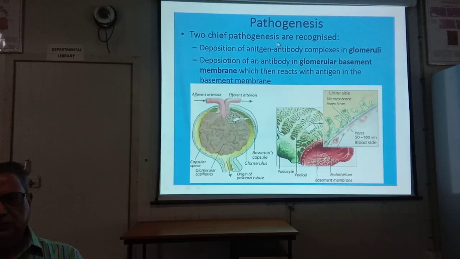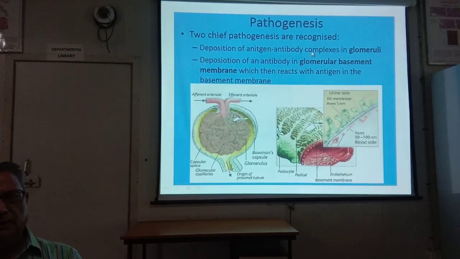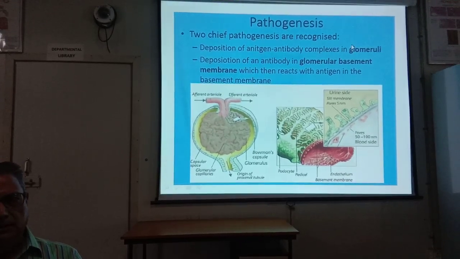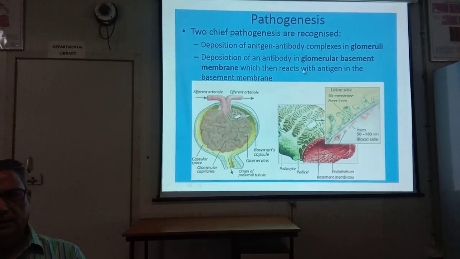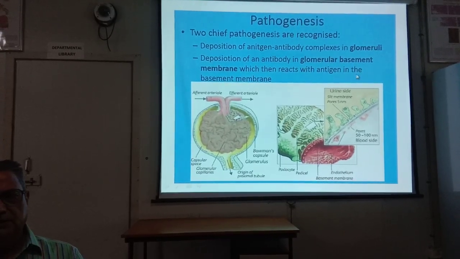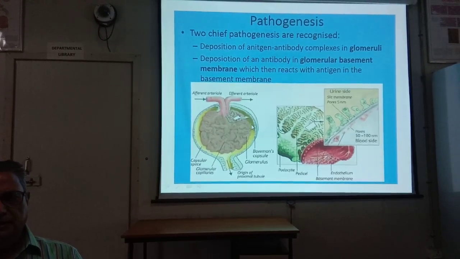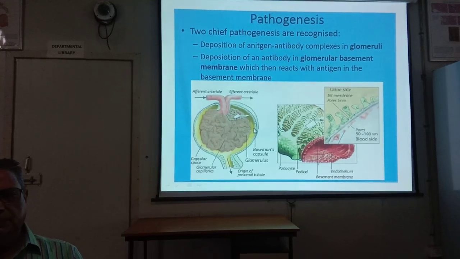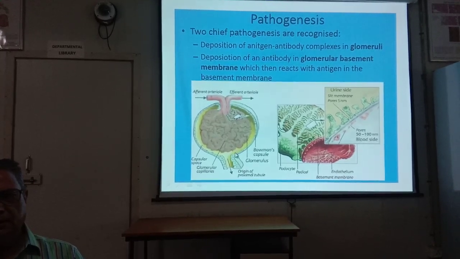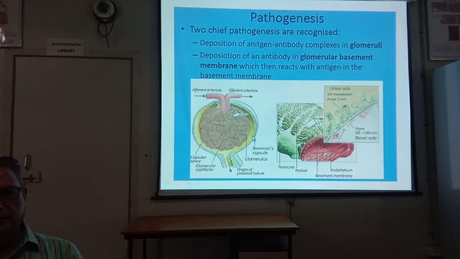Pathogenesis: two chief pathogeneses are involved. Deposition of antigen-antibody complex in the glomeruli, and deposition of antibody in the glomerular basement membrane, which then reacts with the antigen in the basement membrane.